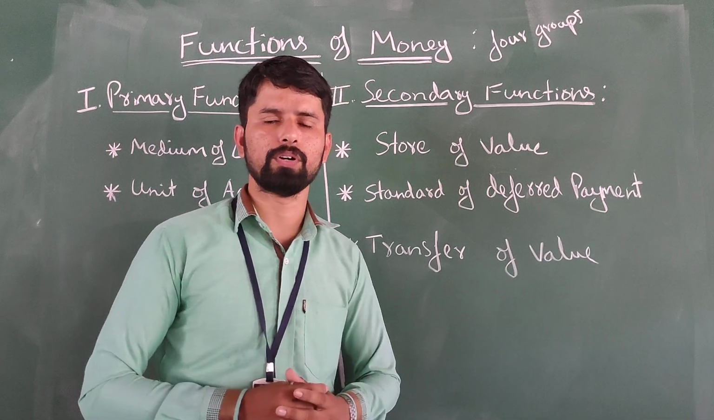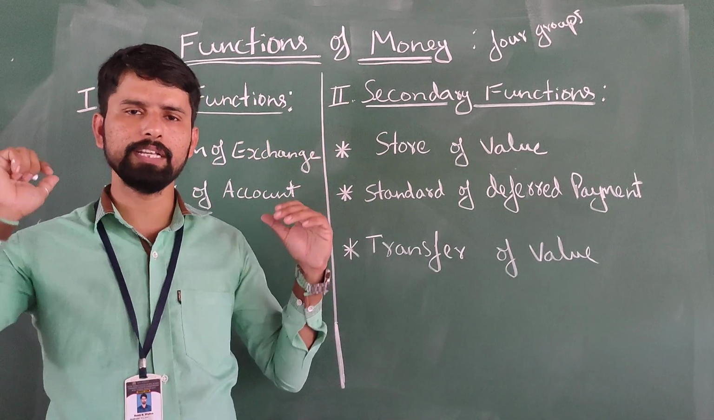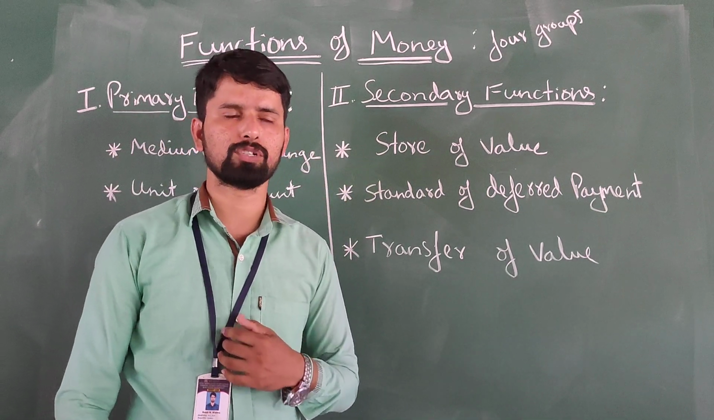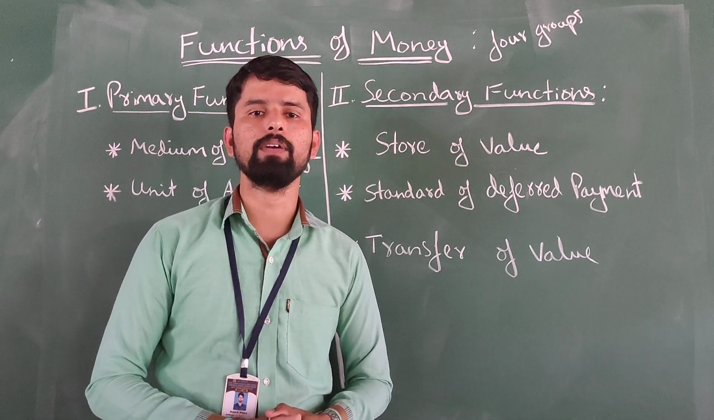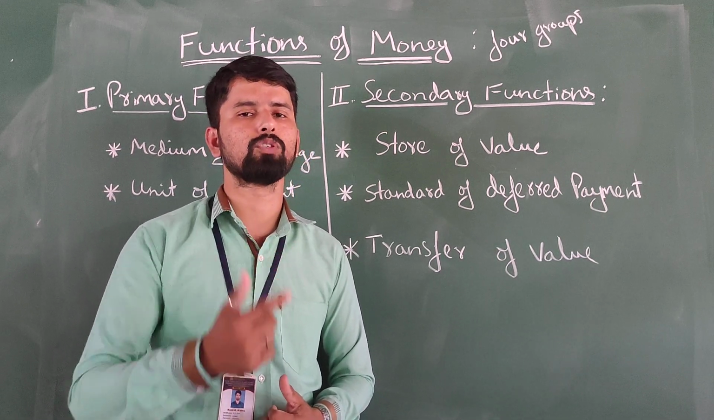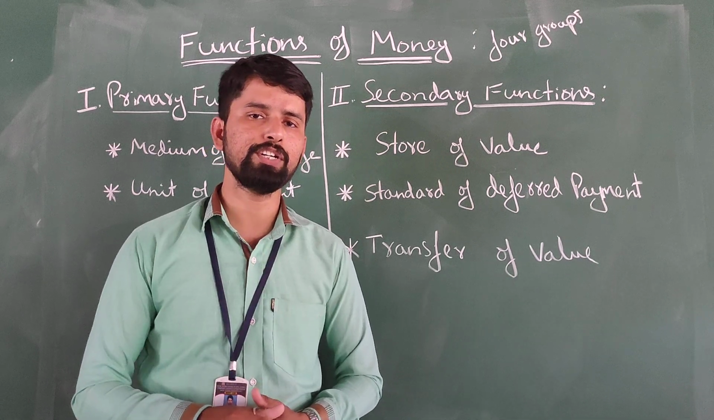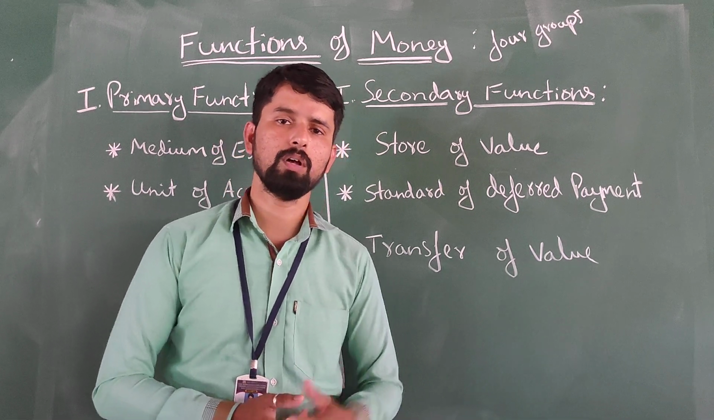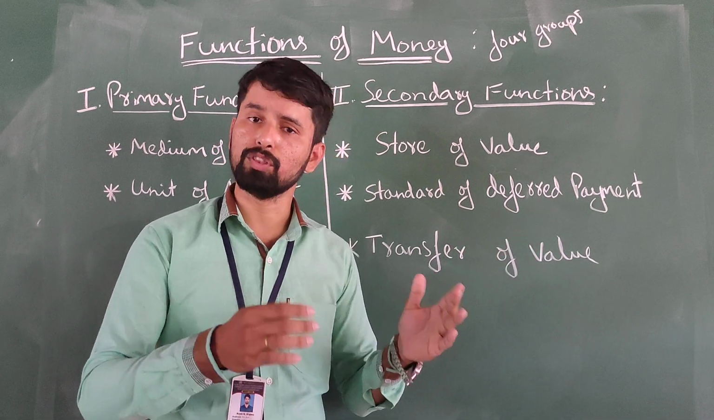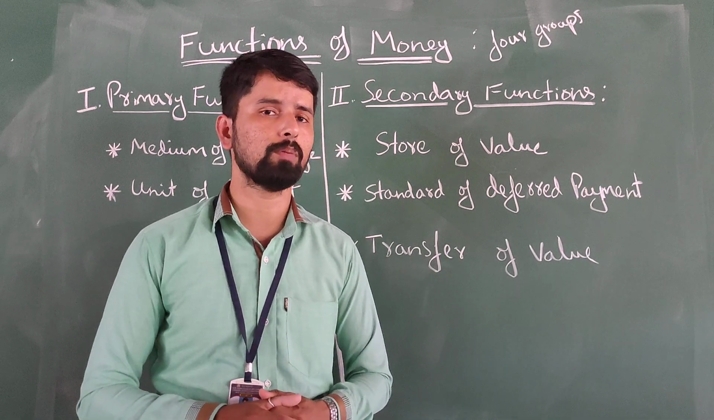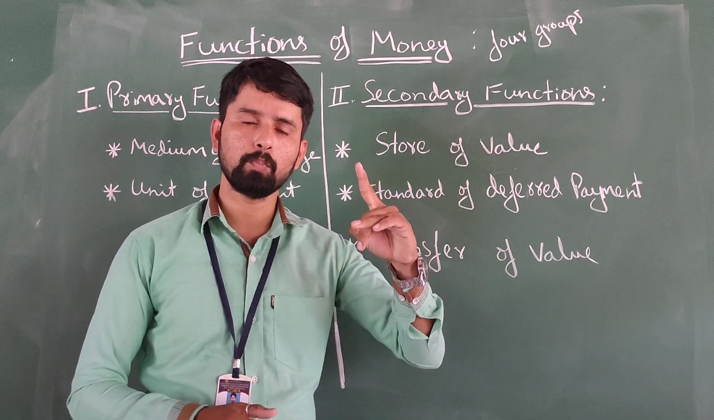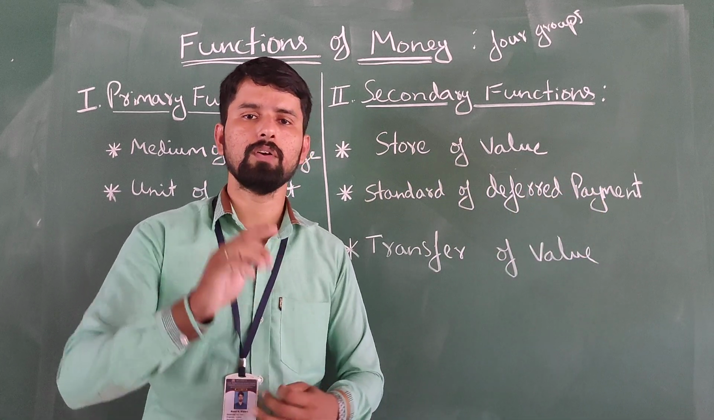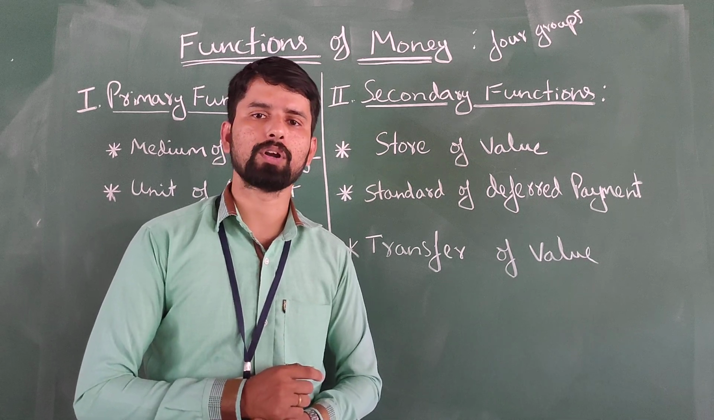This is enough for today's lecture, in which we discussed the primary and secondary functions, the topmost important functions of money. In the next video, we will discuss the third and fourth groups. The third group is the contingent or subsidiary functions of money, and the fourth is the other functions. Those two groups are also important functions of money, and the important point is that the contingent and other functions are those which directly affect the progress of the economy.